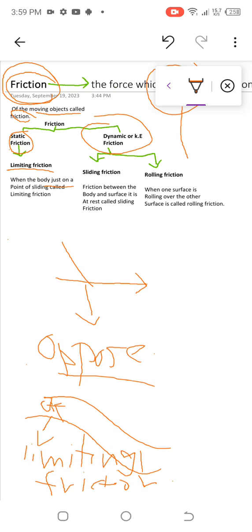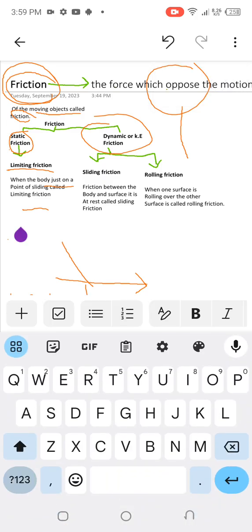Basically, when the body is just at the point of sliding, sitting on a slide, it is called limiting friction. Now in this position the body is at rest, and this is the limiting friction. Limiting friction is also defined as, let me write here,